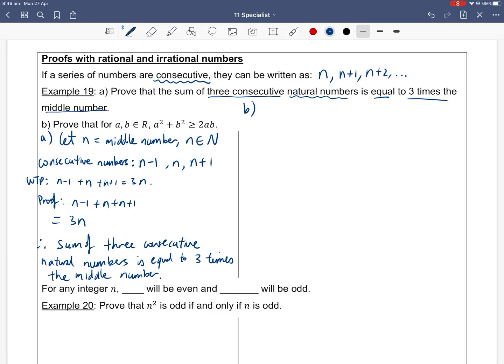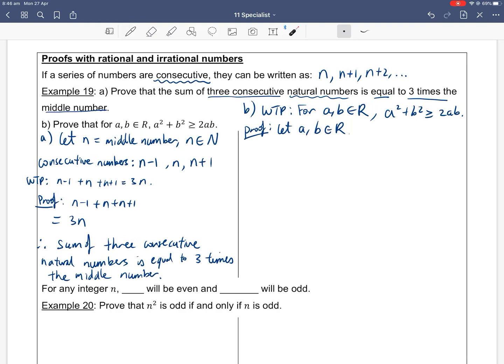We want to show that for a and b in the reals, a squared plus b squared is bigger than or equal to 2ab. So we want to prove that for a and b in reals, a squared plus b squared is bigger than or equal to 2ab. Alright, let's prove it. Let a and b be in reals. So we've got a and b as our real numbers.